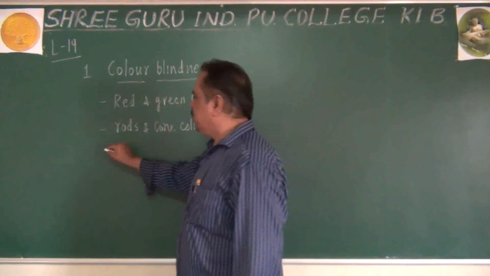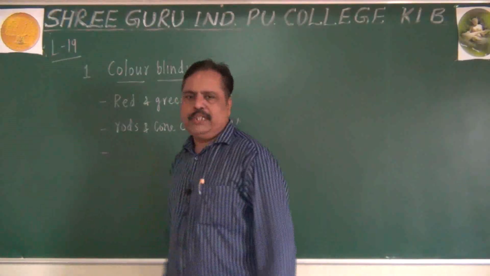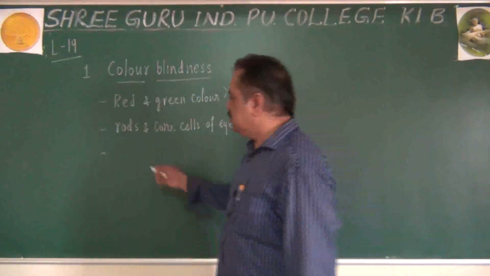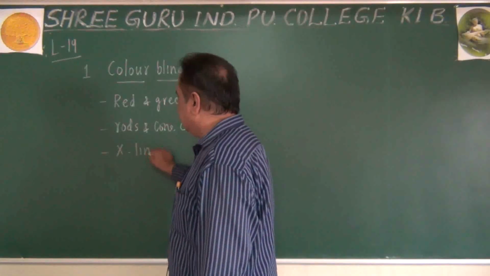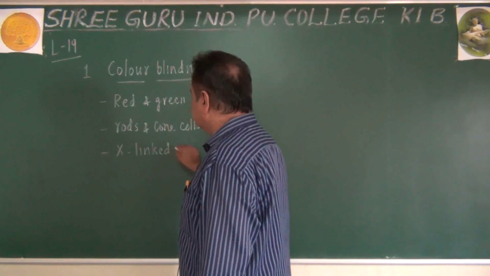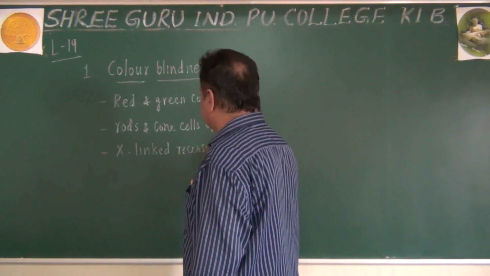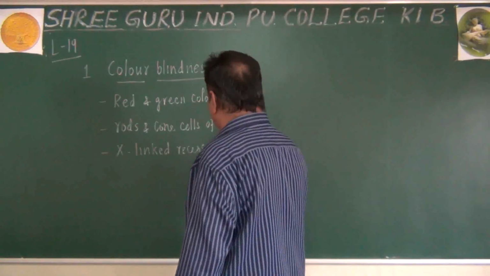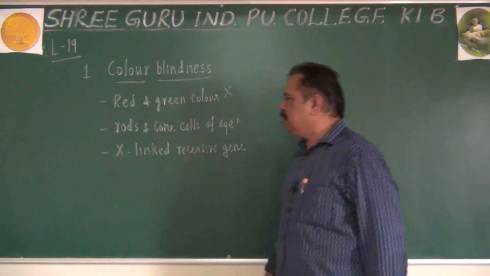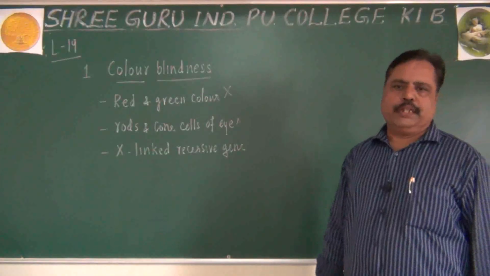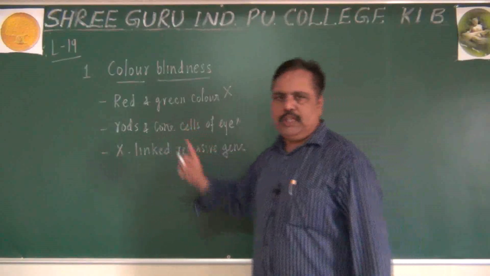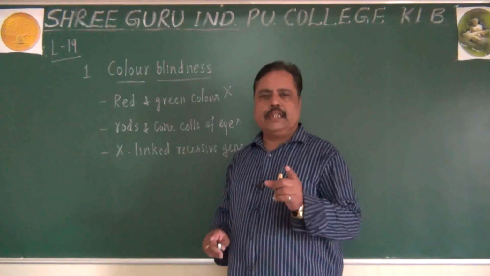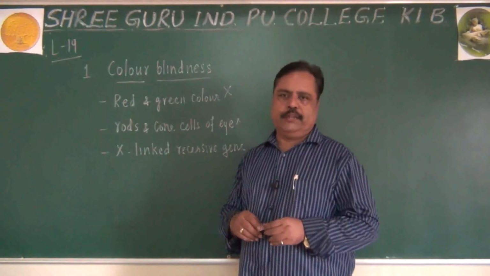Why is this defect caused? Color blindness is caused due to a very important point: it is an X-linked recessive disorder. It is caused due to an X-linked recessive gene. Very important point, it is not an autosomal linked gene, it is an X chromosome linked gene.